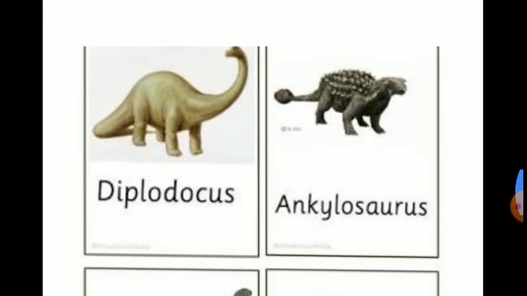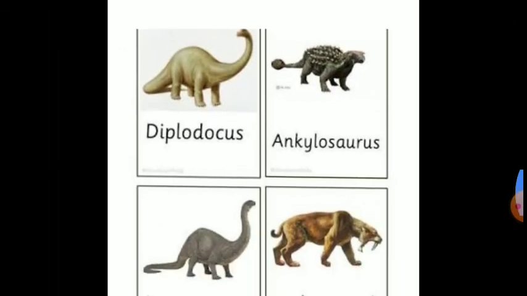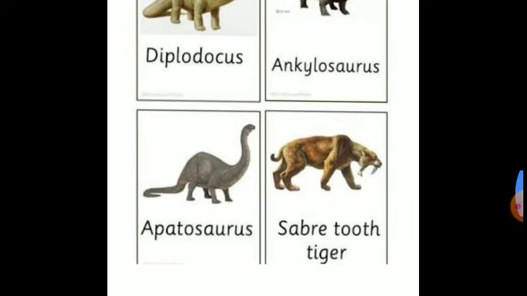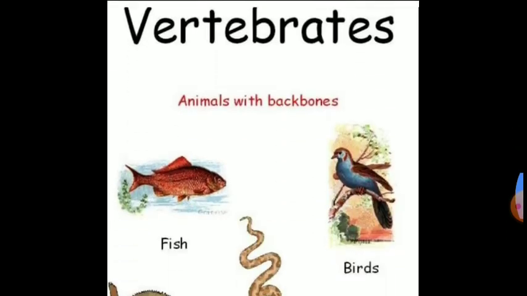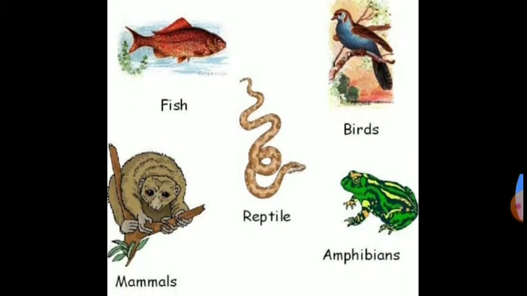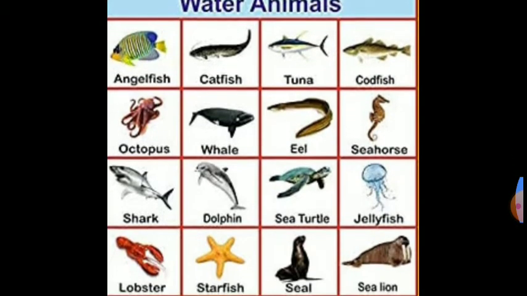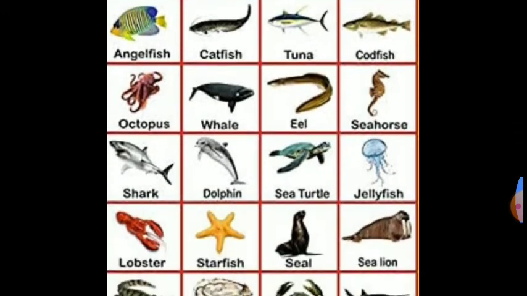So these are the imaginary pictures. On the basis of their fossils we could reconstruct them. That is diplodocus, ankylosaurus, apatosaurus, and the Siberian sabre-tooth tiger. These are the vertebrates: fish, birds, reptiles, amphibians, and mammals. Water animals are there, you can see that so many are there.